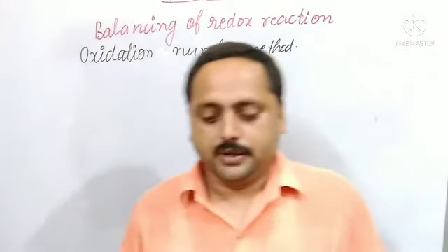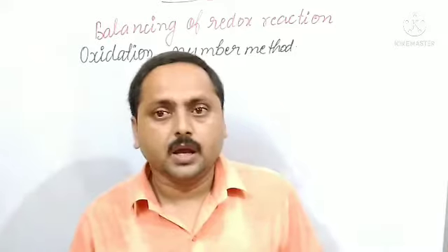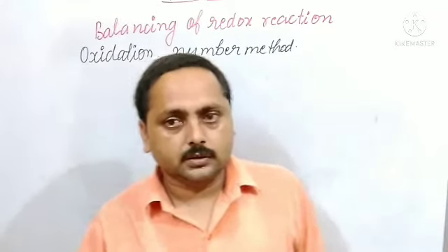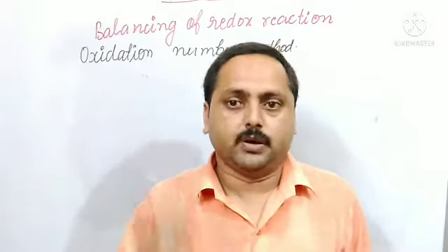First, we have to write the correct formula of reactant and product. Second, find the oxidized and reduced atoms or elements. Third, calculate the increase and decrease in oxidation number of oxidized and reduced.